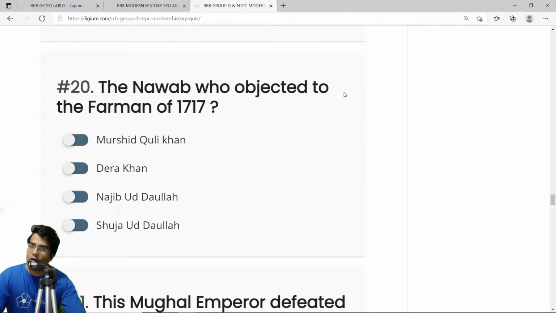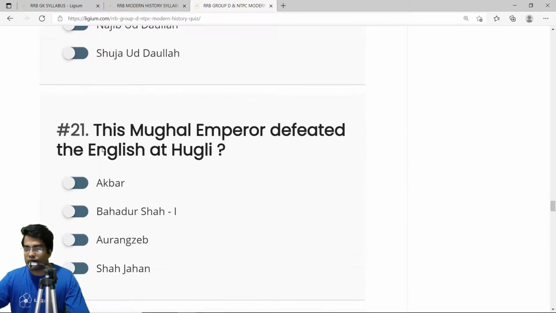One of the conditions of the Farman of 1717 was that the British were allowed to extract resources from Bengal and Bihar, and they had to pay zero or negligible fees. Okay, very little fees. This negligible fee was a problem for the Nawab of Bengal, and this Nawab of Bengal was Murshid Quli Khan. It was also held that this Farman of 1717 was a bad idea by Alivardi Khan, his successor. So the correct answer is Murshid Quli Khan.